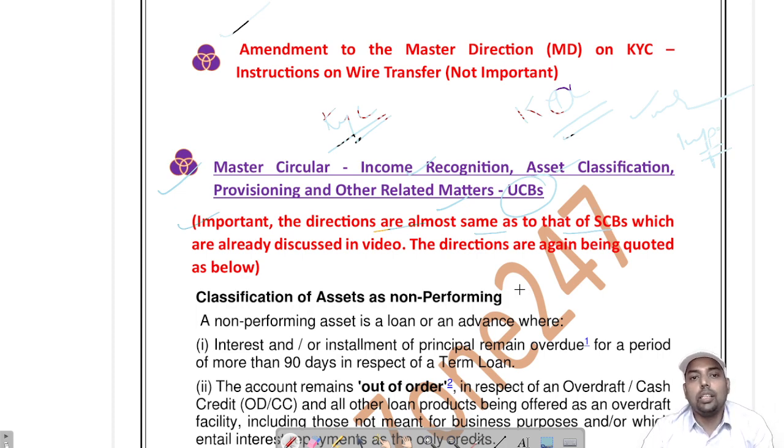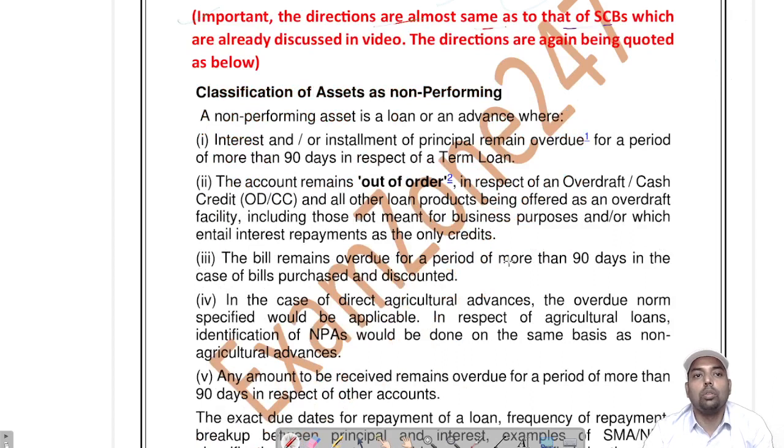Classification of an asset as non-performing. I will not go very point-wise because I will share this PDF in the group. You must go through it, but I will discuss the important points here. How do we classify an asset as non-performing?